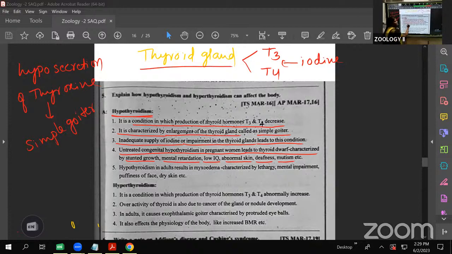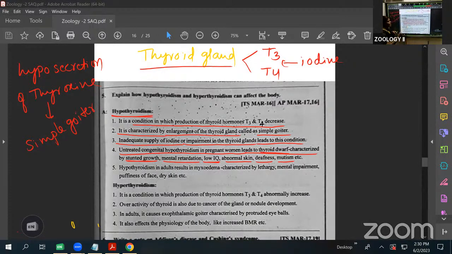What will happen? The child gets a thyroid problem. What are the characteristics? Growth is stunted, and mental retardation is there. Low IQ levels are present, along with abnormal skin, deafness and mutism. These characteristics are there in the children. Next is hypothyroidism in the children like this.